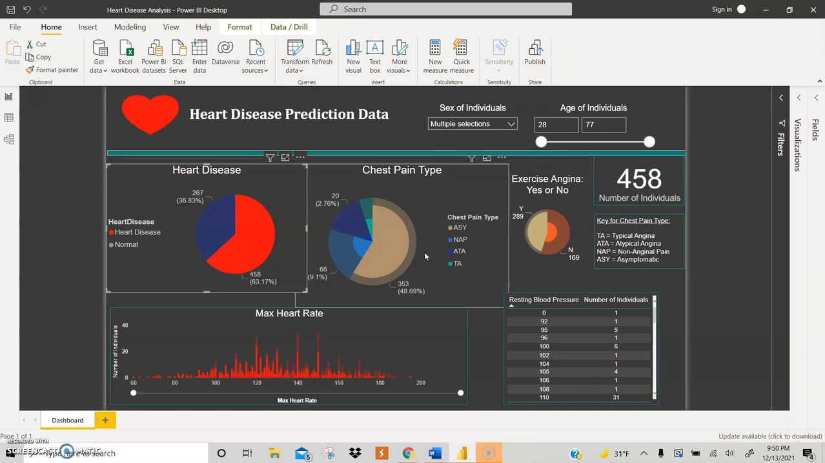non-anginal pain. But then again, a lot of those people who did have heart disease also had chest pain while exercising, which is pretty interesting. Only a few didn't. And for the heart rate, again, there's no pattern, nor for the blood pressure.